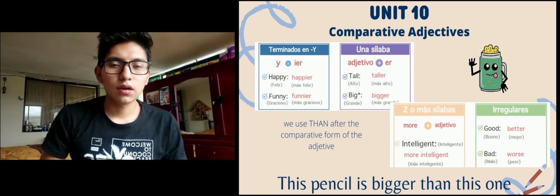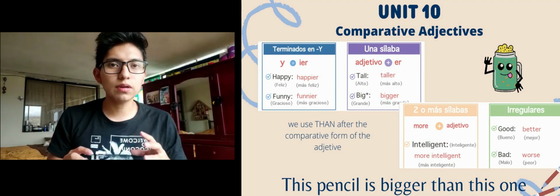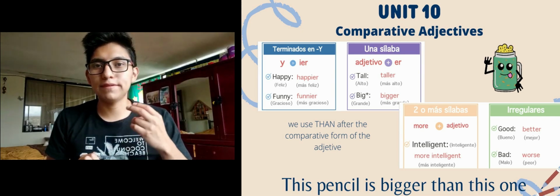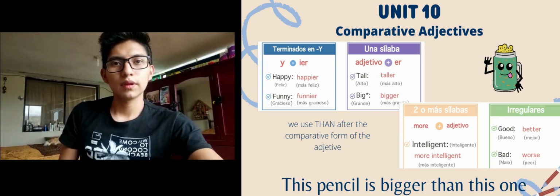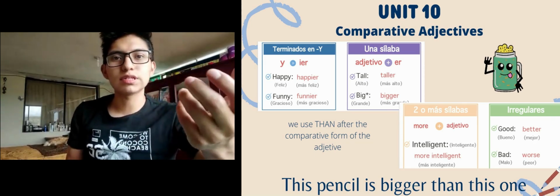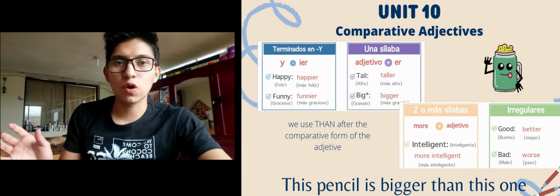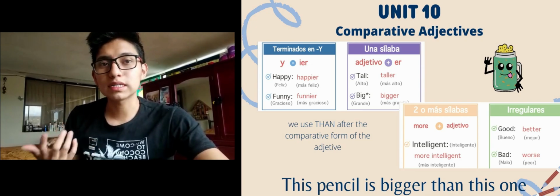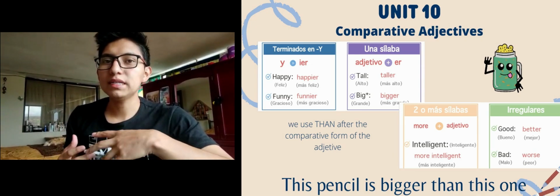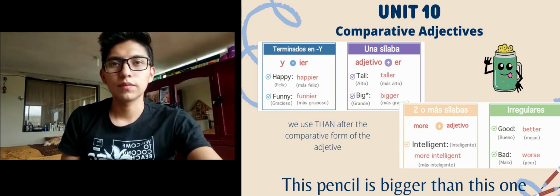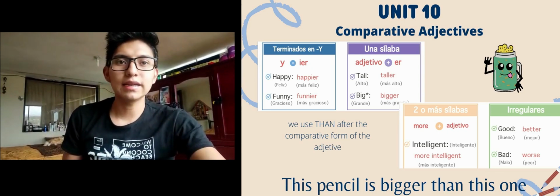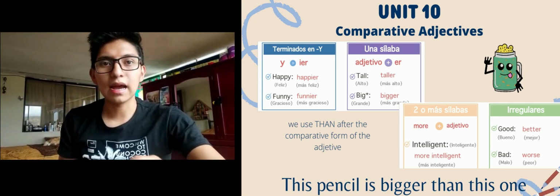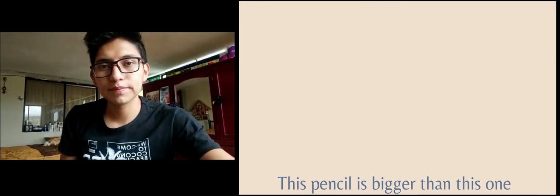Unit 10. Comparative adjectives. When we talk about two things, we can compare them. We can see if they are the same or different. We can use comparative adjectives to describe the difference. We use comparative adjectives when we talk about two things. In the following example, bigger is the comparative form of the adjective big. Two or more syllables and irregular ones, such as good is better and bad is worse. We use than after comparative forms of the adjective.